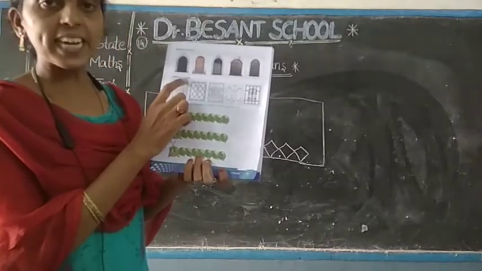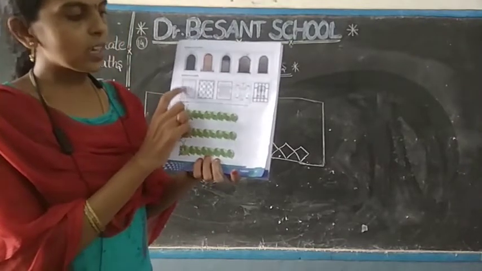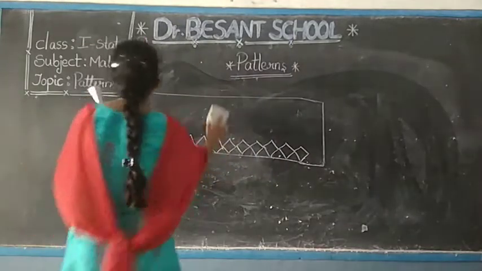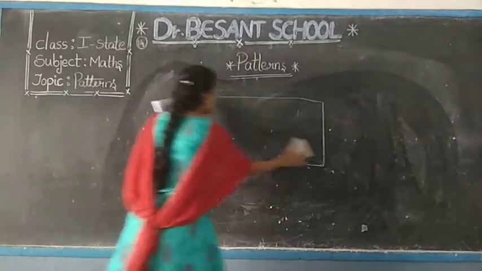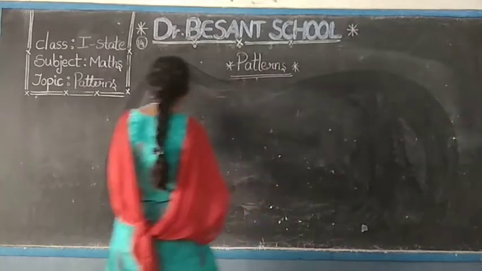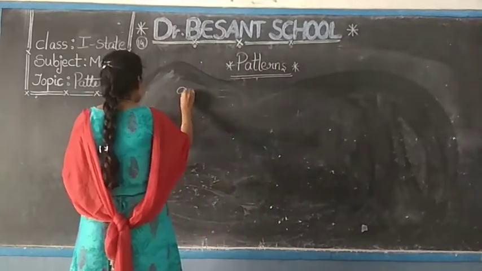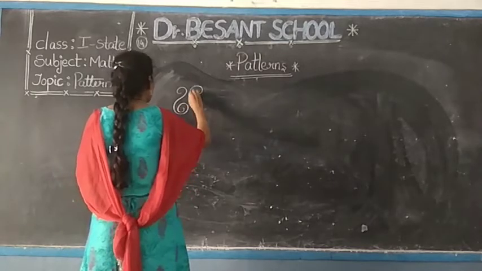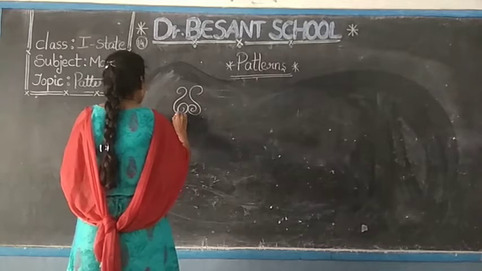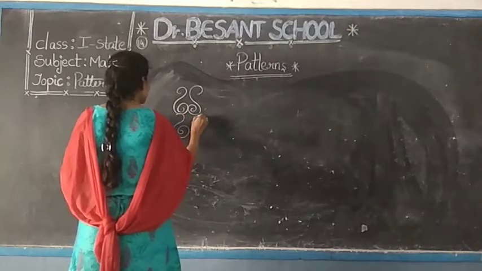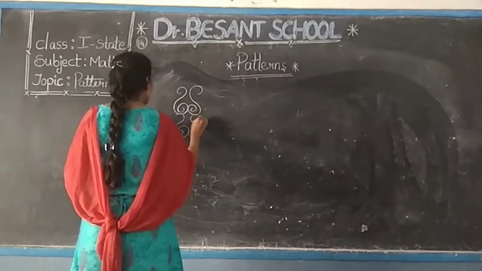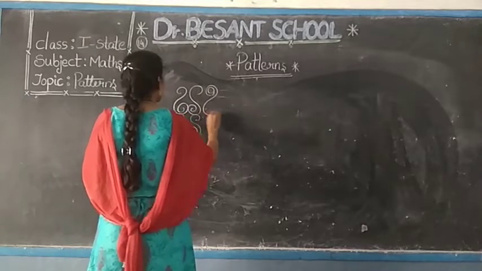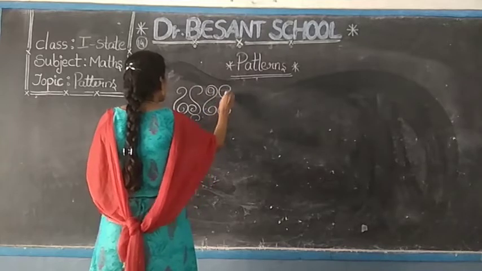So, patterns on grills. On grills, you can find the pattern. See, this design was followed. I'll draw on the board once. Look here. Patterns on grills. See, there are so many designs for the grills. You can observe one I am drawing on the board. See here. So the entire grill was designed with this shape only. This shape he has followed over the whole grill.